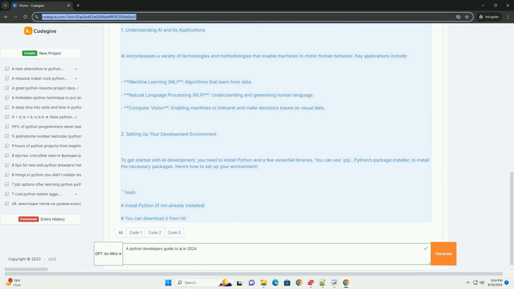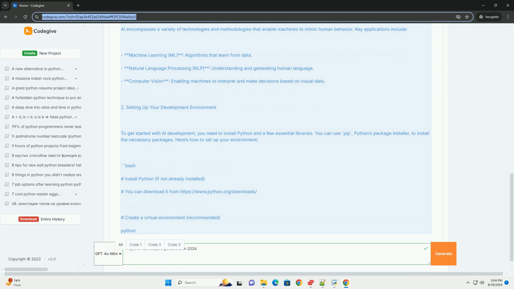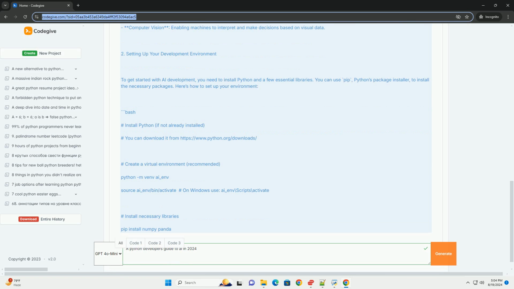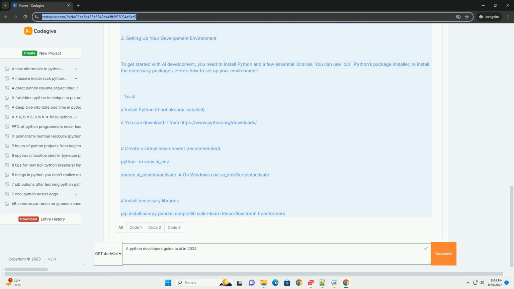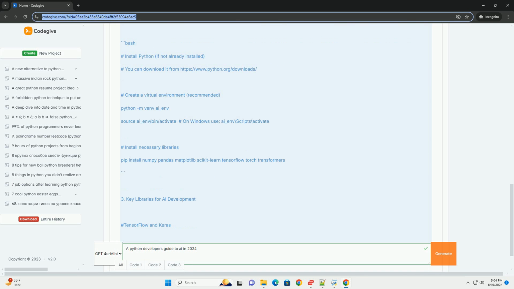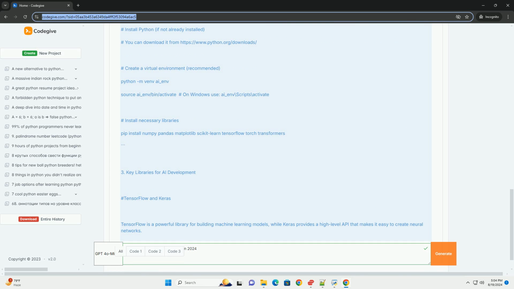1. Understanding AI and its applications. AI encompasses a variety of technologies and methodologies that enable machines to mimic human behavior. Key applications include machine learning algorithms that learn from data, natural language processing (NLP) understanding and generating human language, computer vision enabling machines to interpret and make decisions based on visual data.